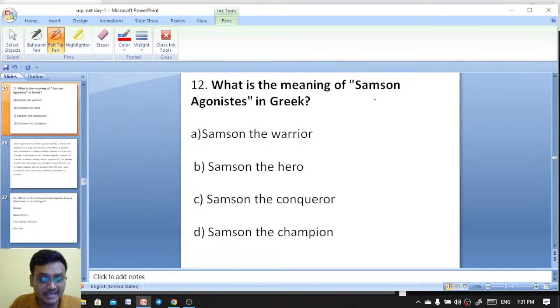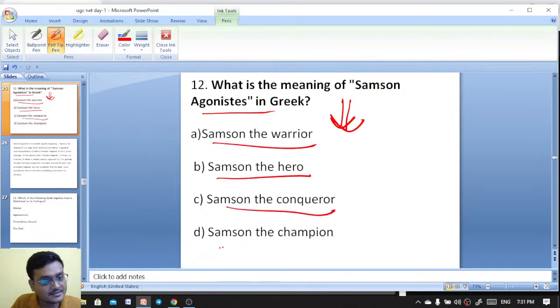What is the meaning of Samson Agonistes in Greek? Samson the warrior, Samson the hero, Samson the conqueror, or Samson the champion? What is the meaning of Samson Agonistes in Greek? Samson the warrior, Samson the hero, Samson the conqueror, and Samson the champion.